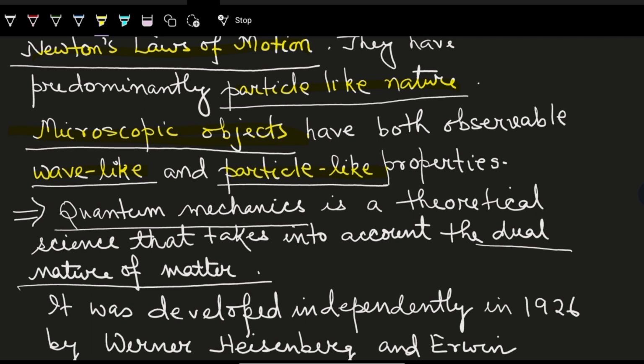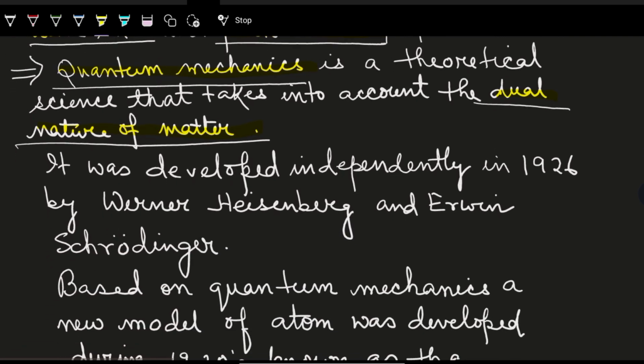Quantum mechanics is a theoretical science that takes into account the dual nature of matter. That means quantum mechanics accepts the dual nature of matter, emphasizes the dual nature of matter, and puts forward the basic structure, or rather model of atom, on the basis of quantum mechanical postulates.